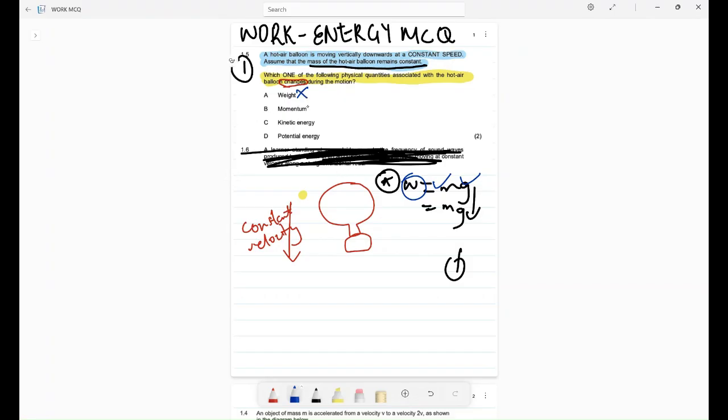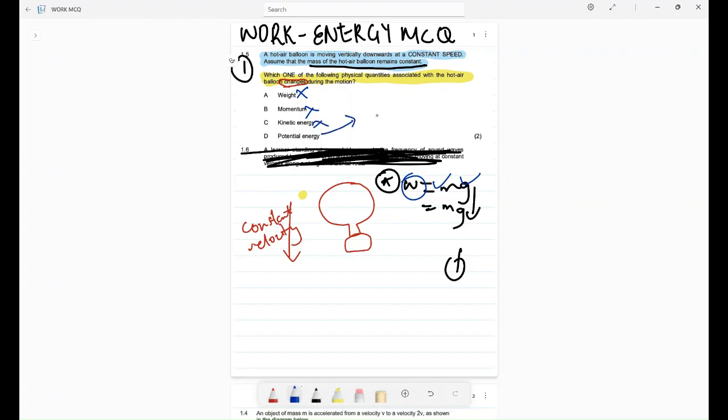B, momentum. The formula for momentum is P equals mv. If our mass does not change and our velocity is constant, our P will not change. Therefore, momentum is not the answer we are looking for. Kinetic energy: the formula is half mv squared. Mass does not change, velocity does not change, so kinetic energy will not change either.